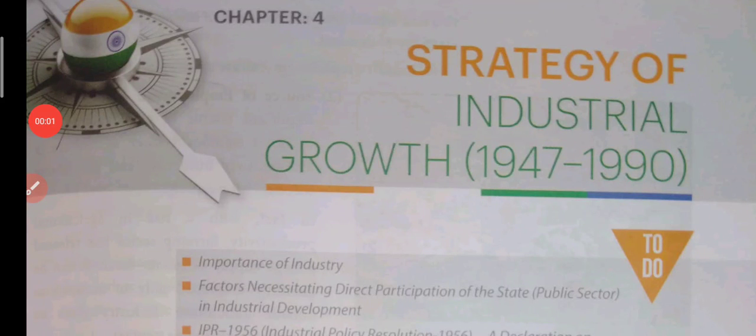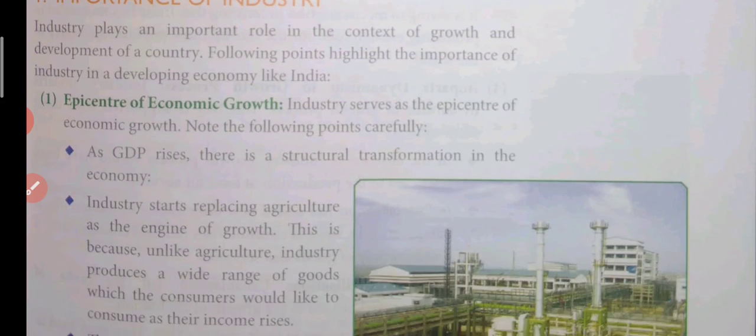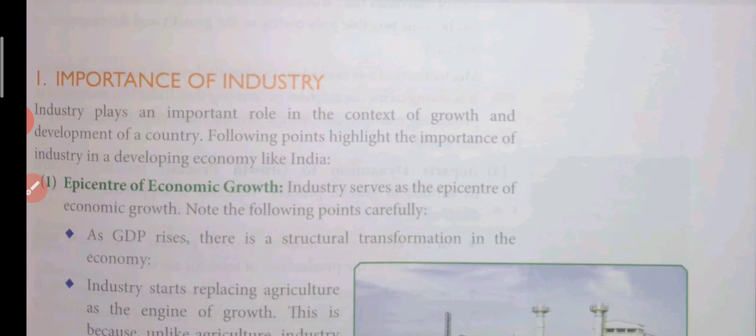Good morning, students. Now, today we'll be doing chapter 4, that is Strategy of Industrialization Growth 1947 to 1990. So, here we'll be understanding what was the condition of these industries between this time period 1947 and 1990. So, let us start. See, what is the importance of industry?